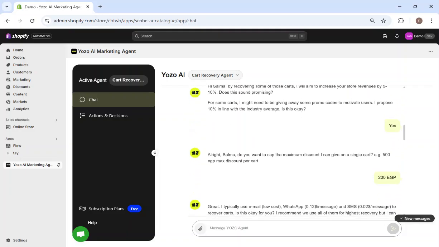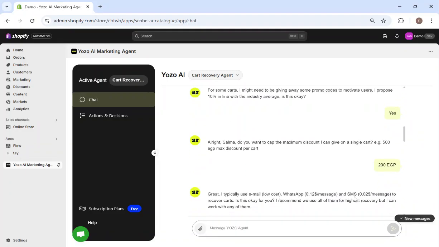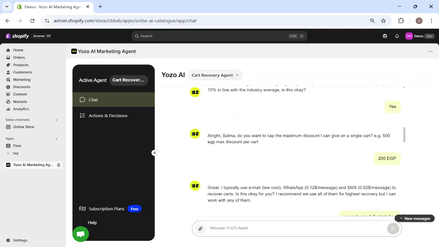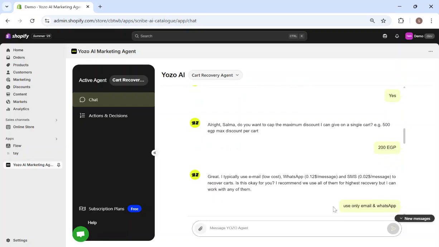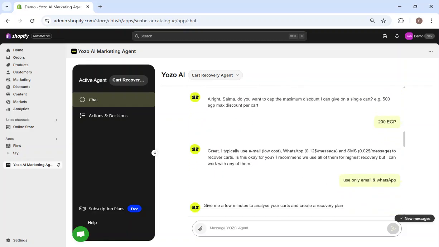And then, great, I typically use email, WhatsApp, and SMS to recover carts. Is this okay for you? Again, one more decision that pertains to budget that the store owner would be keen about. And then here, for example, I said use only email and WhatsApp. And then it takes a few minutes to analyze the carts and create a recovery plan.